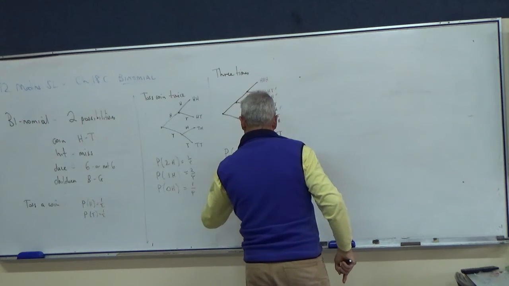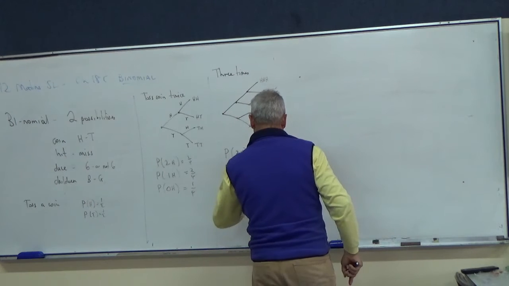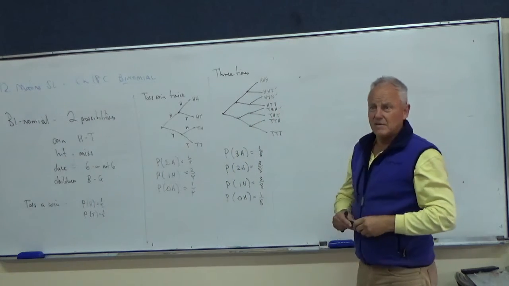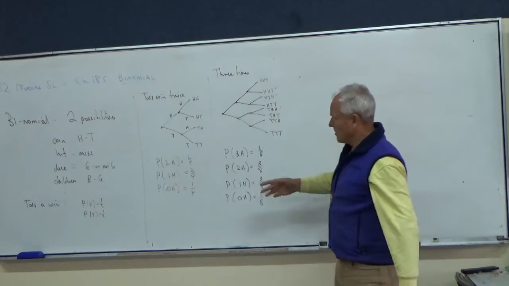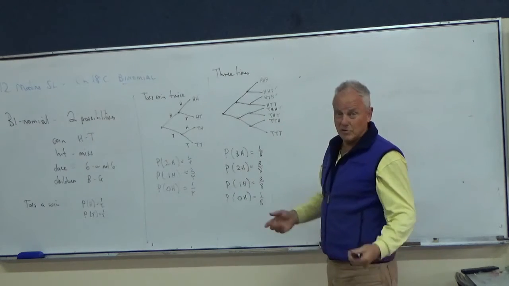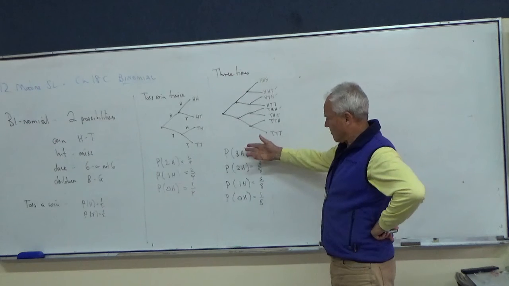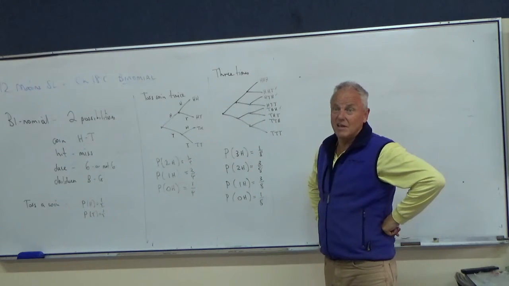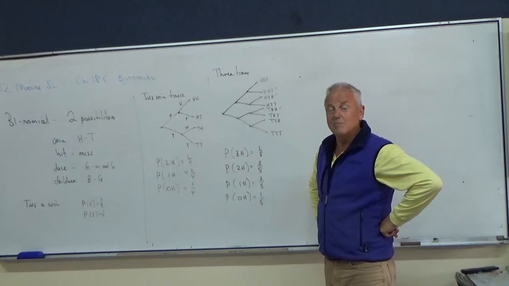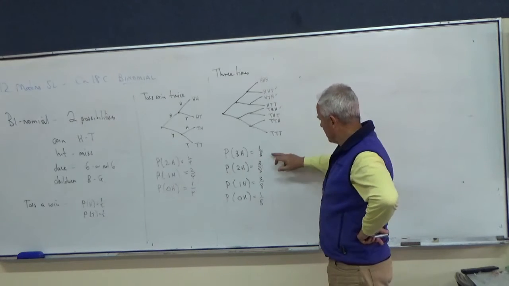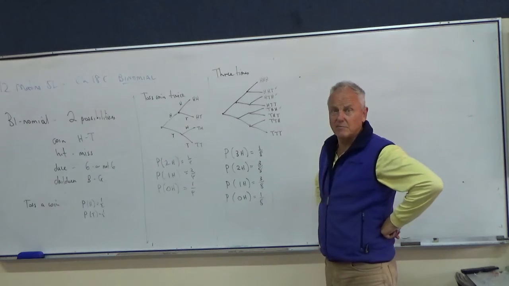Probability of no heads is 1/8. Those are the only possibilities if you toss a coin 3 times: you can get 3, 2, 1 or no heads. You can't get anything else. So those probabilities must add up to 1: 1, 3, 3, 1, so 8/8 adds up to 1.